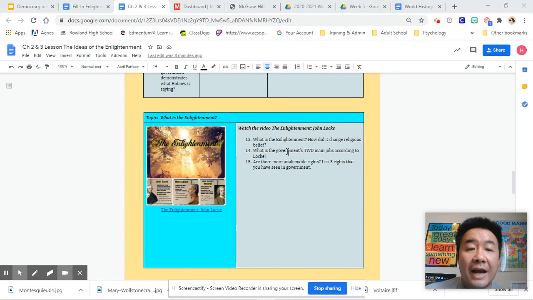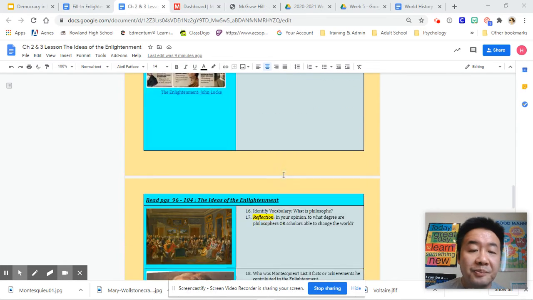So from there, we're going to actually talk about the Age of Enlightenment. Locke and Hobbes were really important in helping generate ideas for the Age of Enlightenment. The Enlightenment wasn't just ideas, it was also science. And so we have a video here that actually talks about the difference and explains to you what the Enlightenment really is. And that's actually one of the first questions. So go ahead and watch that video. It's short and it's a very quick explanation with little doodles and pictures that help.